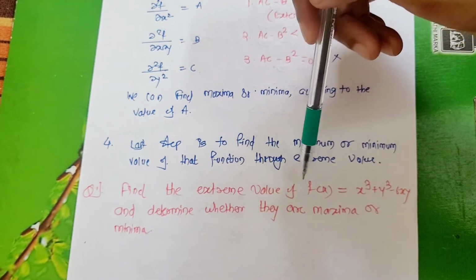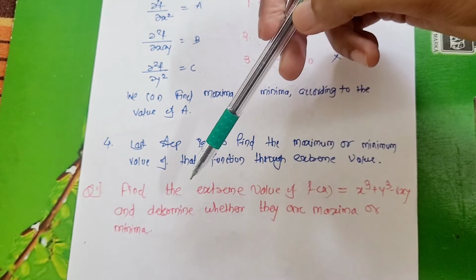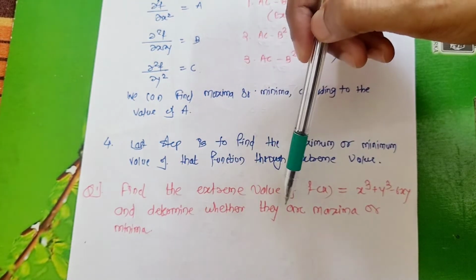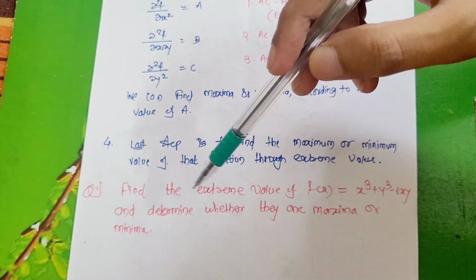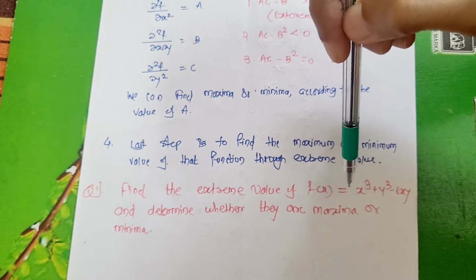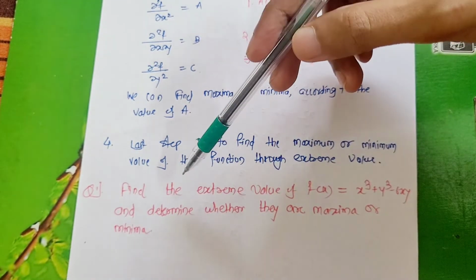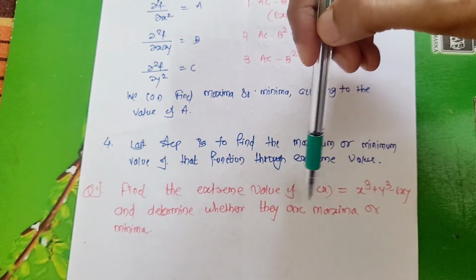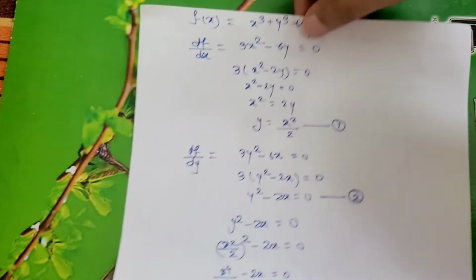Find the extreme values of the function f of x, given as x cube plus y cube minus 6xy, and determine whether they are maxima or minima. The question is like this: a function is given in terms of x and y, and you have to find either maxima or minima. So this question is given, and how to solve it, look here.